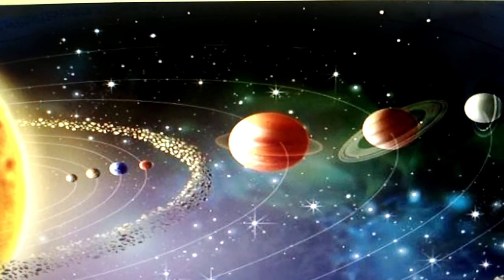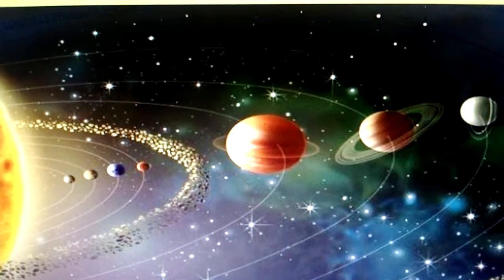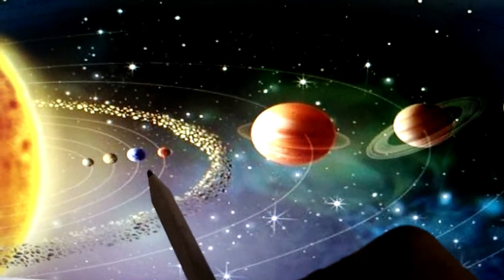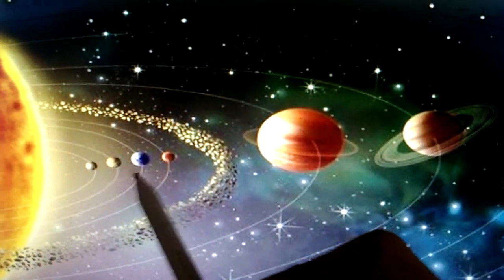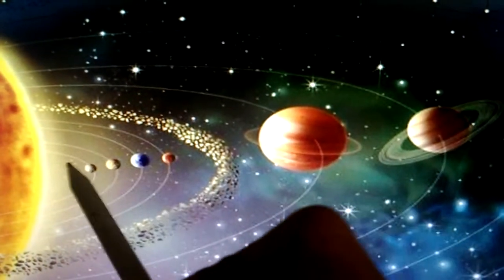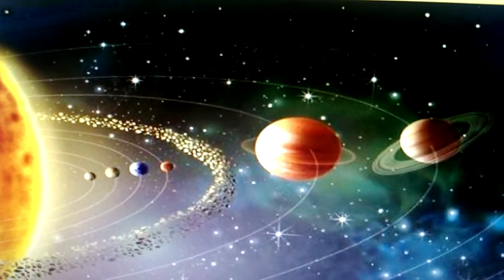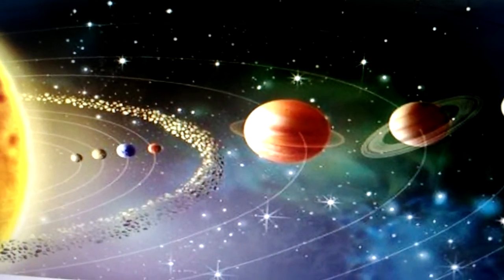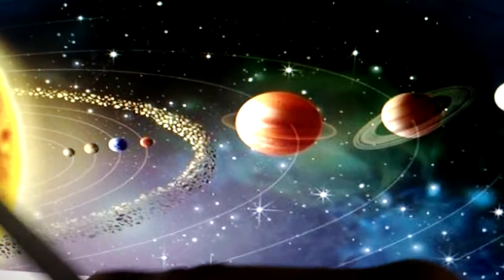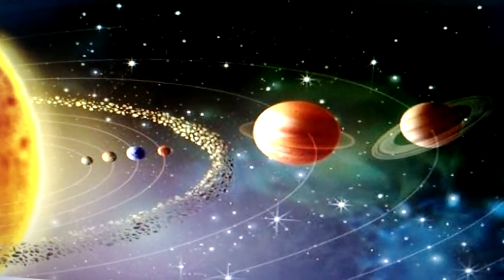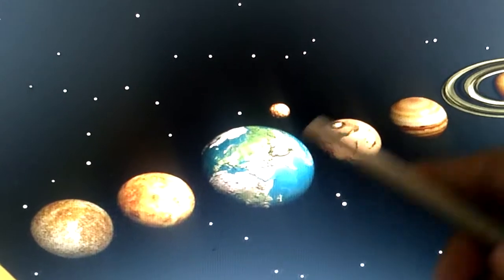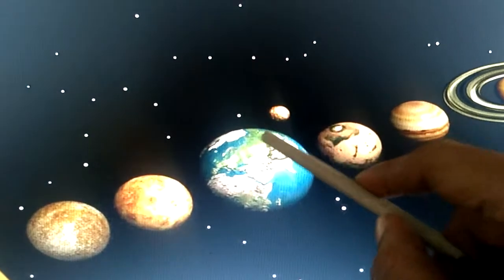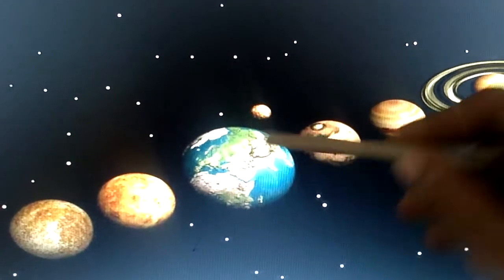Its distance is 150 million kilometers away from the Earth. So we say it is the closest star. Here you can see the Earth has a satellite that is called the Moon. It is a natural satellite.